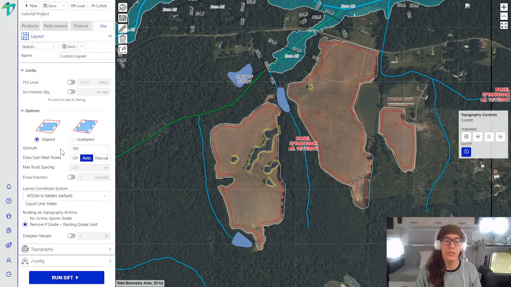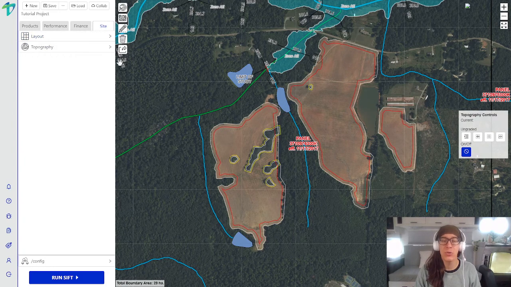Also, under the word Options, these are all functions that allow us to consume a certain amount of space within the boundary on our map, which allows us to create a more or less conservative layout based on our preference. And we also have the ability to choose a layout coordinate system, which will georeference any CAD file that we download at the end of this process once we find a winning configuration in SIFT.